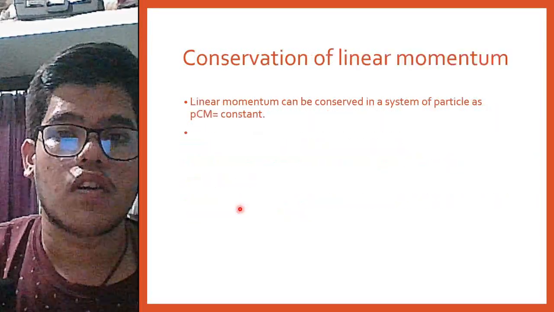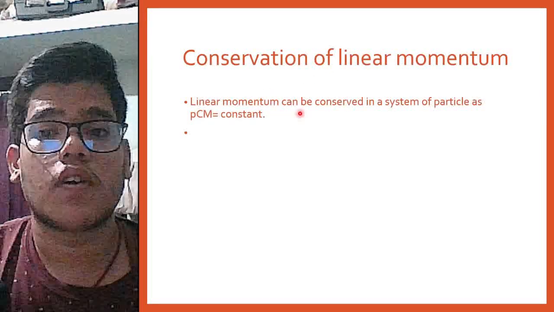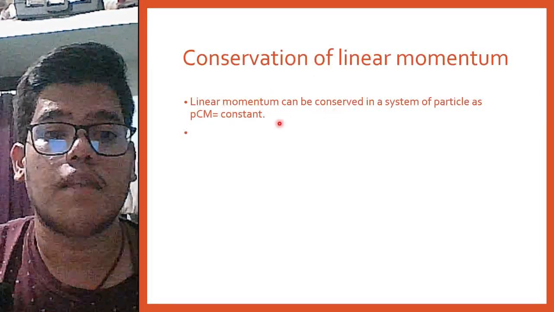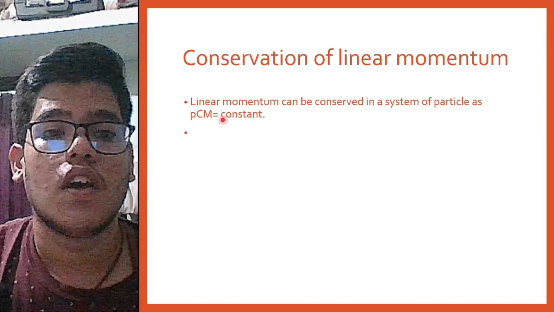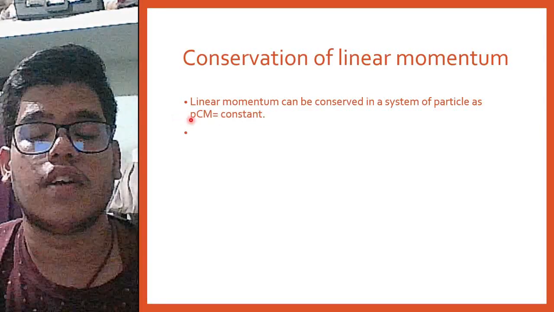Next comes conservation of linear momentum. So linear momentum can be conserved in a system of particles as P_CM is equal to constant, or the momentum of the center of mass is always constant in a rigid body.